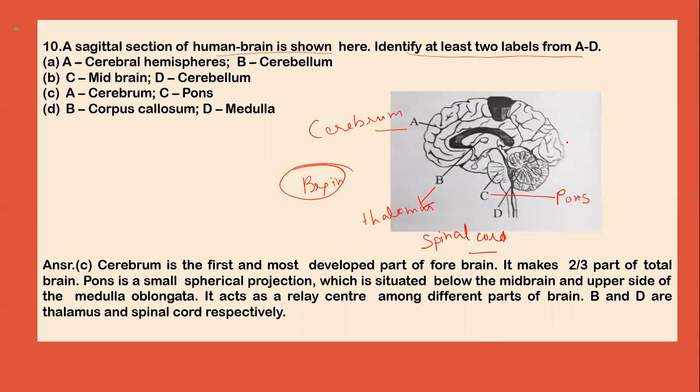So these are the different parts of the brain. Now these parts have different functions, like spinal cord is very important. It is helping transmission of impulse, and this cerebrum helps in maintenance of posture. So option C is the correct answer, that is A is cerebrum and C is pons.